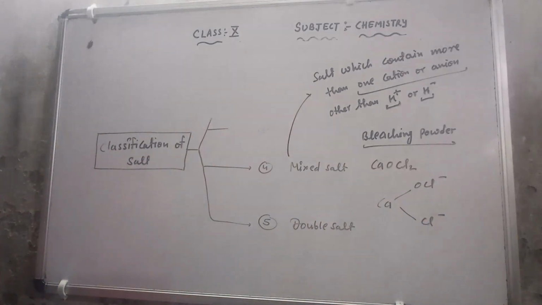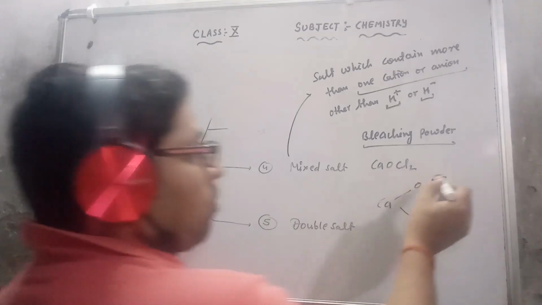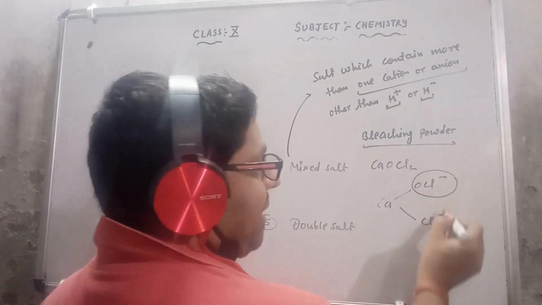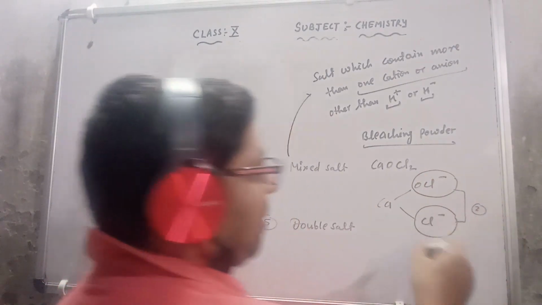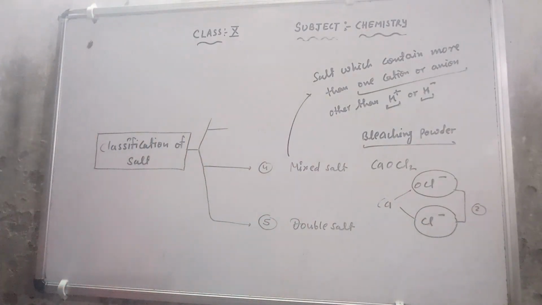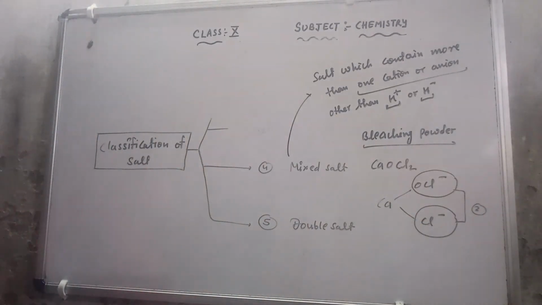You can see in this salt two anions are available, one anion is this, one anion is this. So this is more than one. So we can say that this is a mixed salt. So bleaching powder is an example of mixed salt. After this I will go to the other topic.